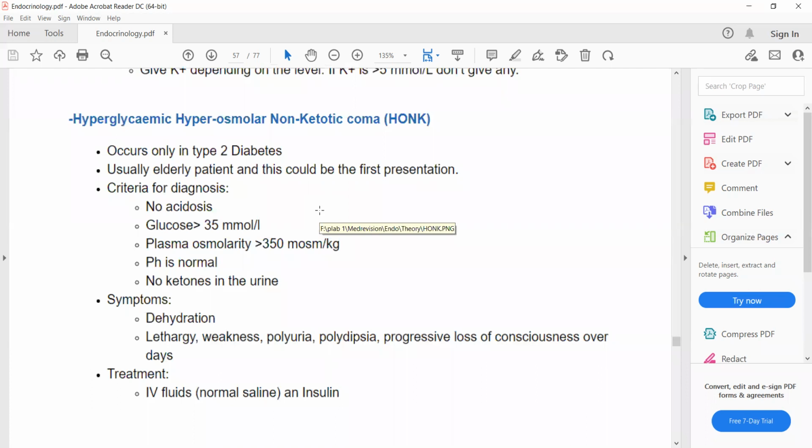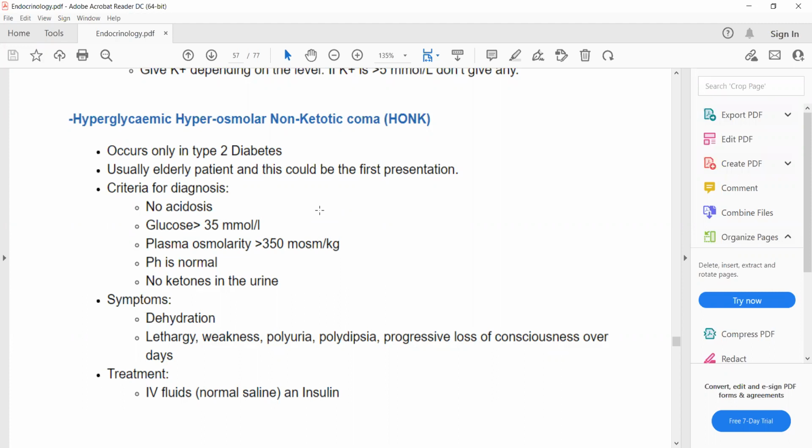So, what is the electrolyte abnormality that is associated with diabetic ketoacidosis? Initially hyperkalemia, then hypokalemia.